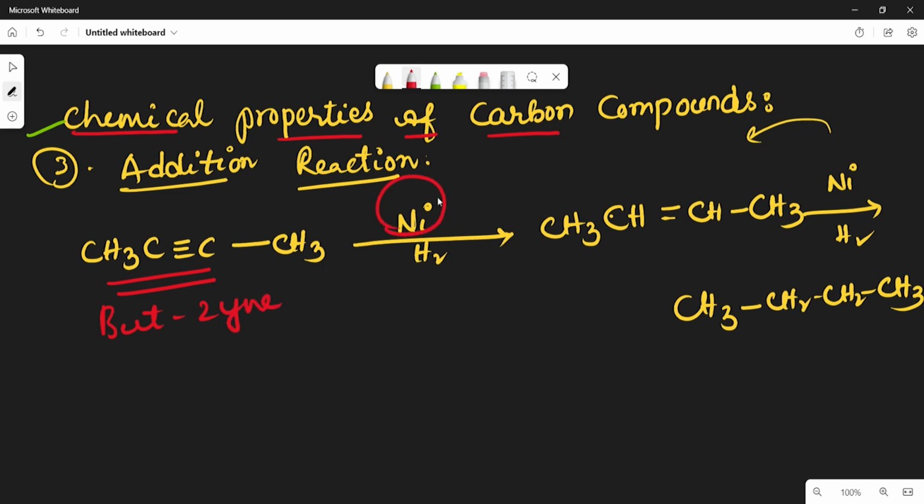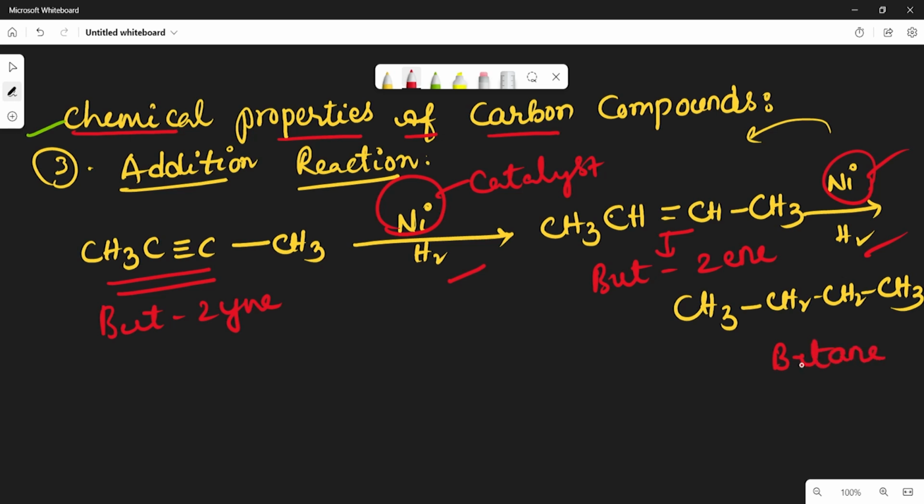In presence of nickel catalyst, so I will explain what is catalyst and hydrogen. It converts into a double bond, so it is called but-2-ene. And again, reacting in presence of nickel catalyst and hydrogen, it completely converts into a single bond, butane. It is called butane. So what does addition reaction mean?